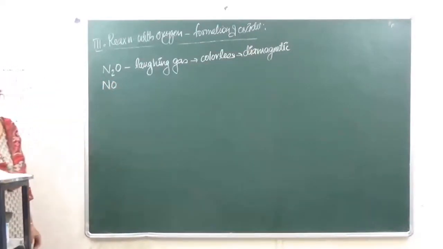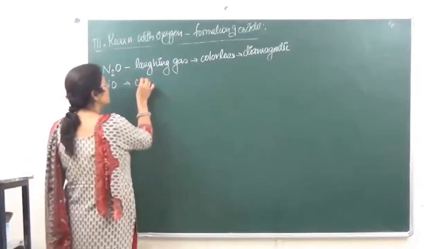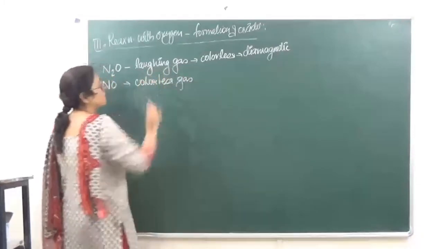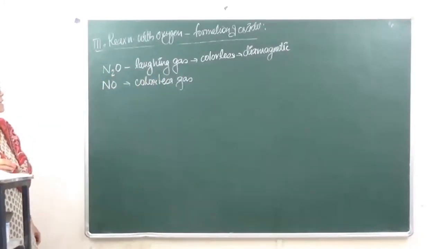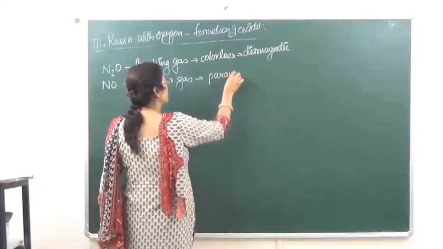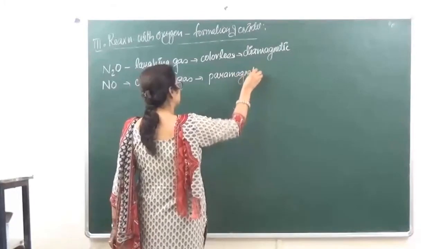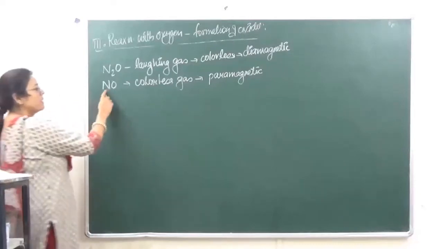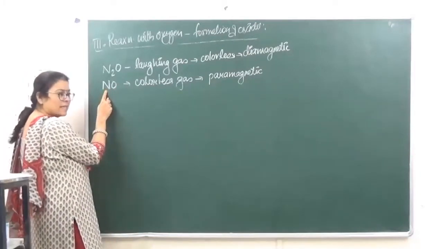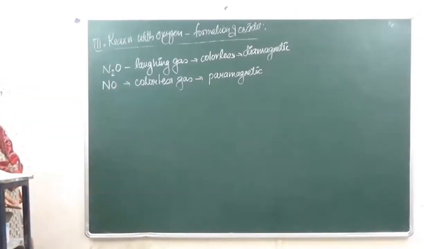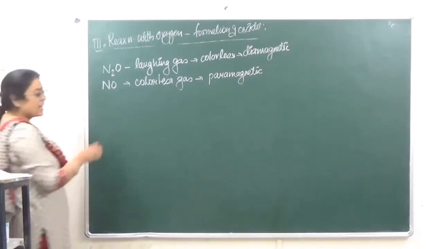Second जो हमारे पास आ गया, nitric oxide. This is also a colorless gas and it is paramagnetic in nature. सो अगेन इसमें देखो, इसके पास कितने इलेक्ट्रॉन्स है? 7 और इसके पास 8. 8 and 7 they are going to be 15, odd number of electrons, so it is going to be paramagnetic. ठीक है?